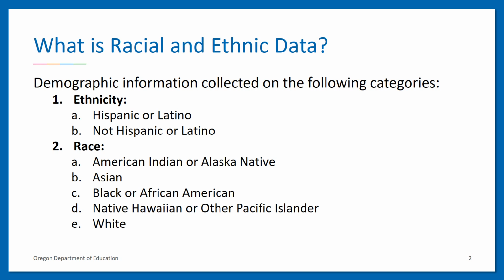What is racial and ethnic data? It is demographic information that is collected based on two categories: ethnicity and race. Federal categories for ethnicity include Hispanic or Latino and not Hispanic or Latino. Categories for race include American Indian or Alaska Native, Asian, Black or African American, Native Hawaiian or other Pacific Islander, and white.